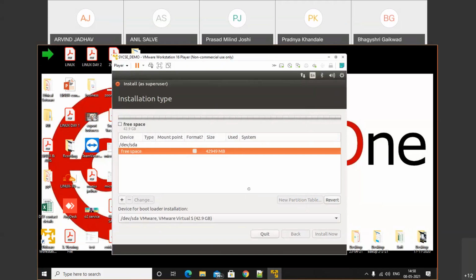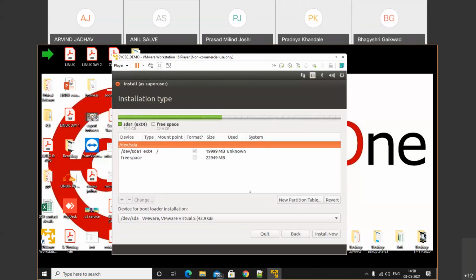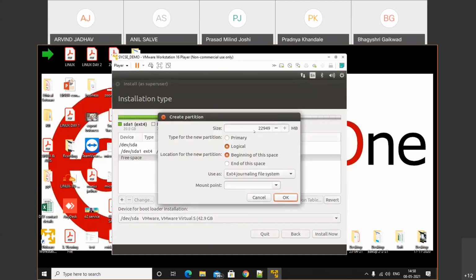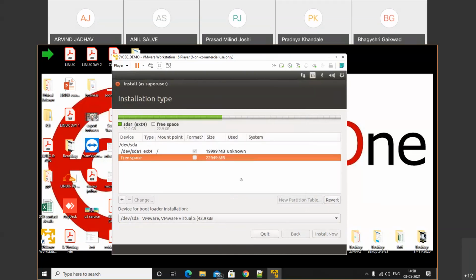Just wait for a few seconds. After that, click on this empty space again. Click on the plus. Here we will provide 50 MB, or we can say 200 MB, for the boot option. Click on /boot and OK.